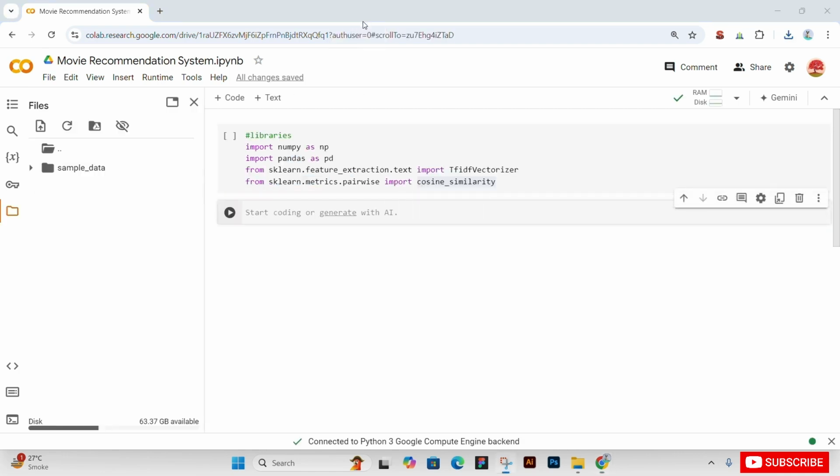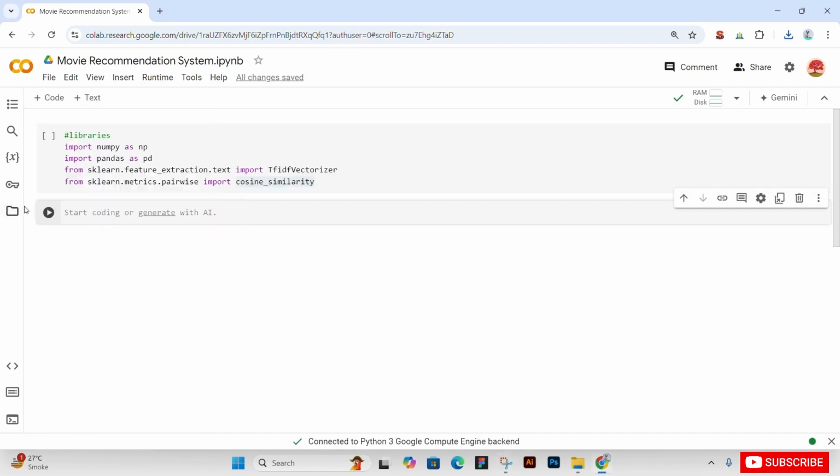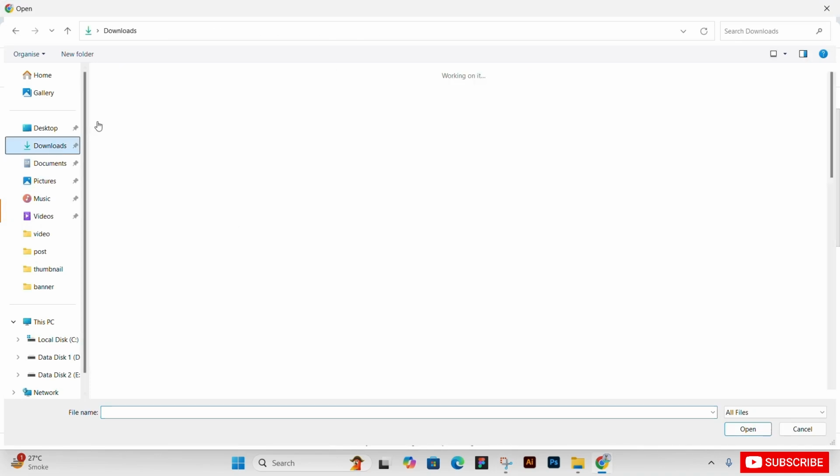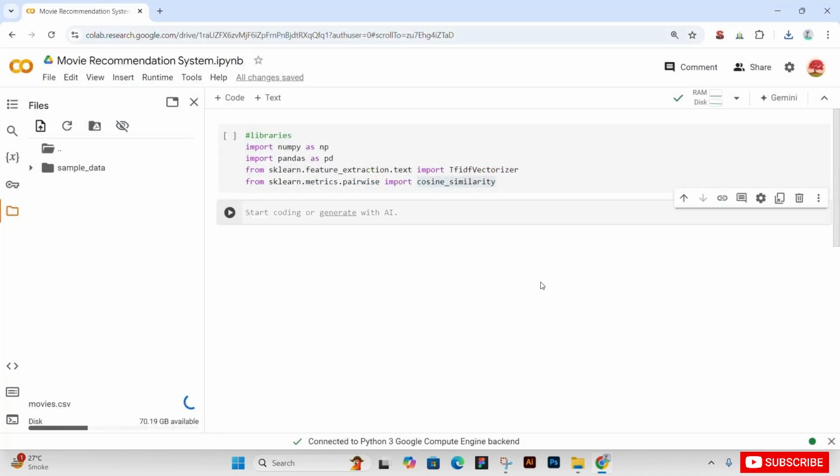We will make a new variable, movies data. First we import our file data into our Colab. It's been loading. So now make a variable movies_data with the help of pd.read_csv.